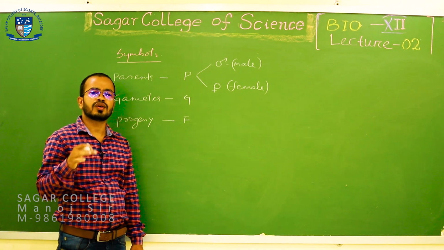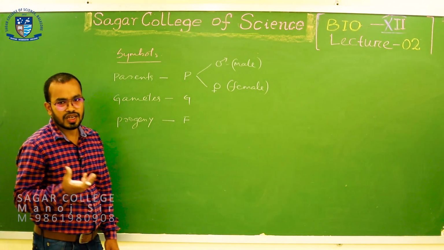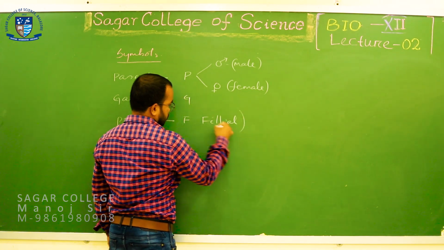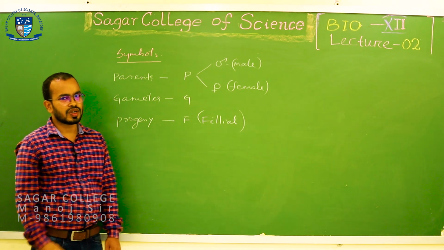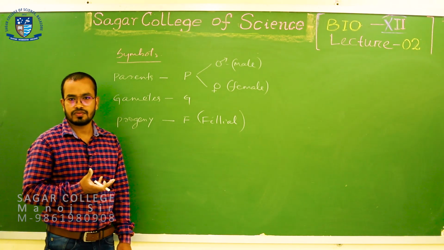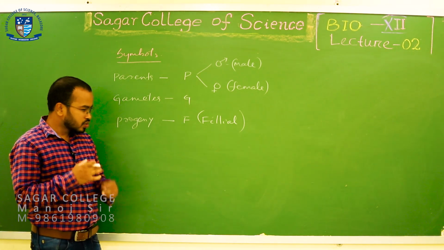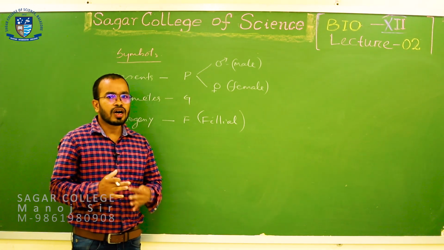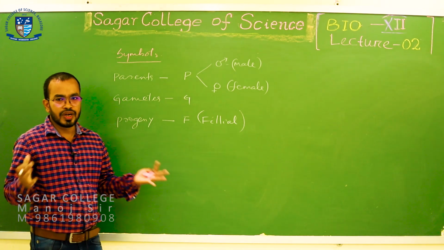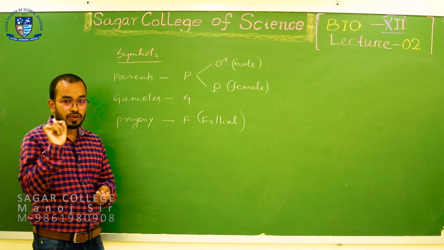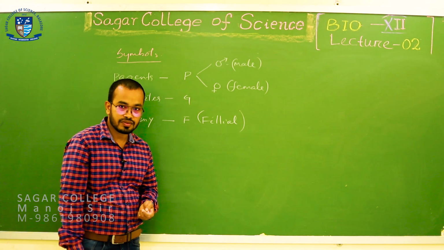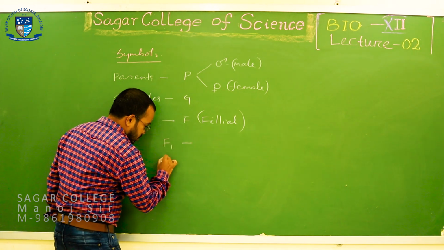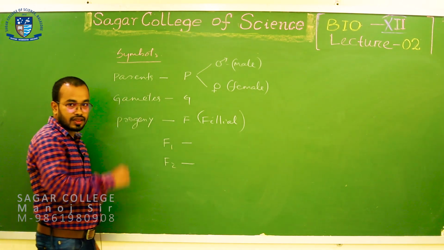F is the abbreviation of filial. F stands for what? Filial. Okay. So, filial means what? Filia is a Latin term that means progeny. And to distinguish which generation of progeny it is, the first generation progeny, the second generation progeny, you will use a subscript. For example, I have written here F1, F2 or F3 like that.